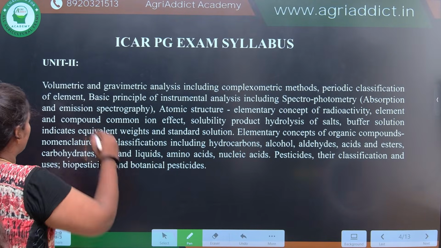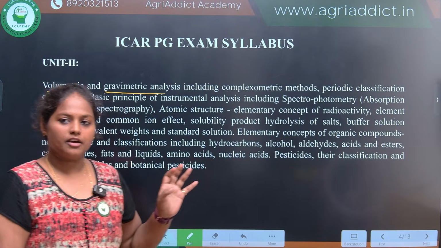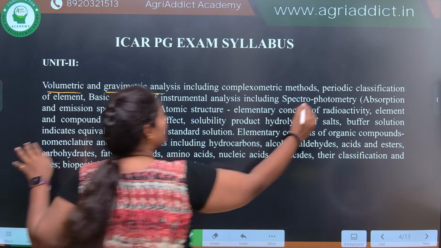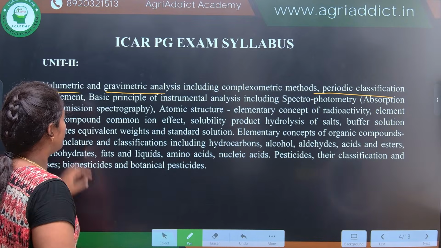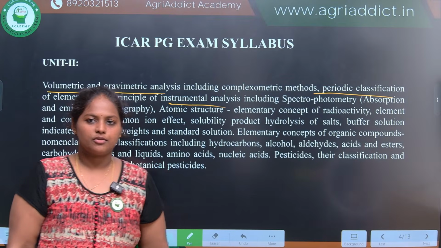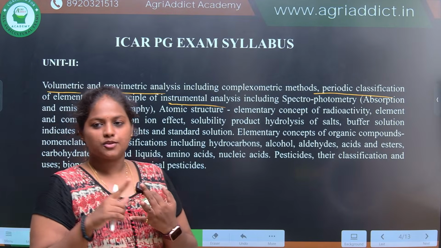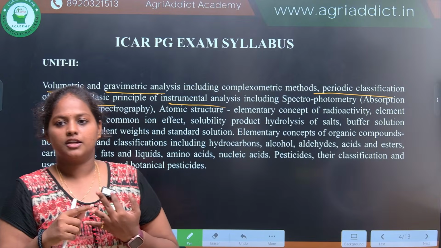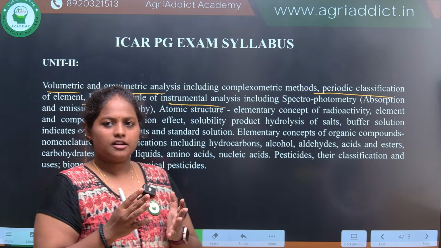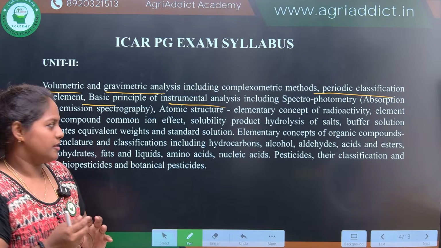In unit 2 we are going to cover volumetric and gravimetric analysis methods. That means the analytical chemistry part from soil science. Again periodic classification of elements, again +2 standard chemistry. Then basic principles of instrumental analysis. What are the instruments that are mainly used related to soil science, like flame photometer, spectrophotometer, atomic absorption spectrophotometer, ICP, inductively coupled plasma related AAS, AES, etc., chromatography, like that CHNS analyzer. So basic instruments we are going to cover from the analytical chemistry part.